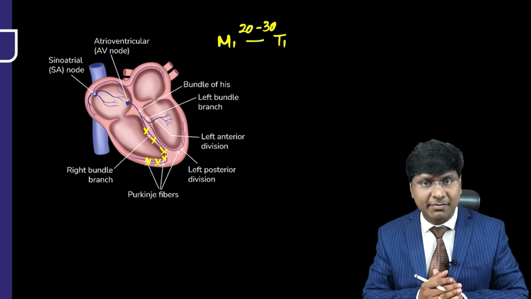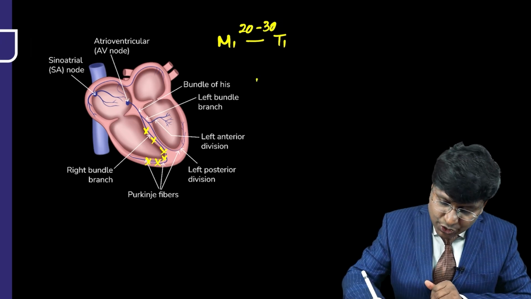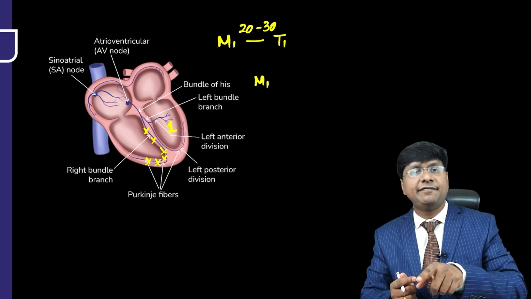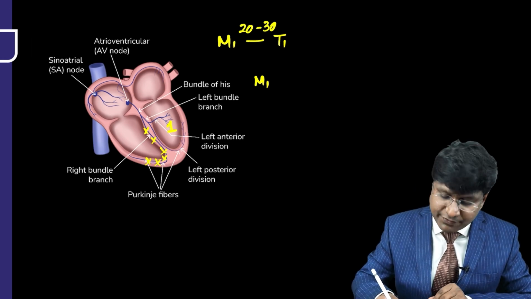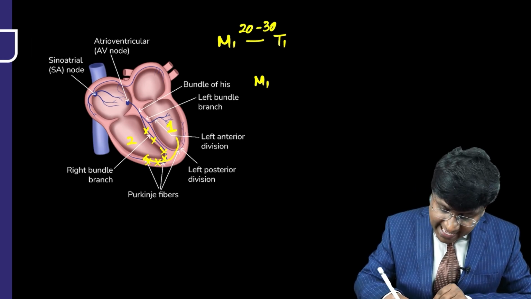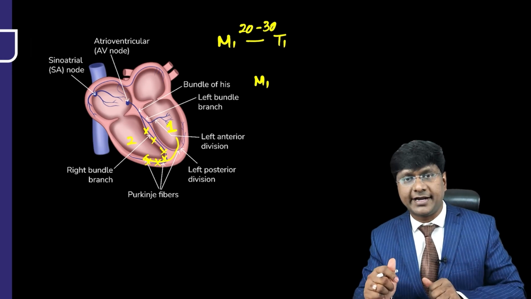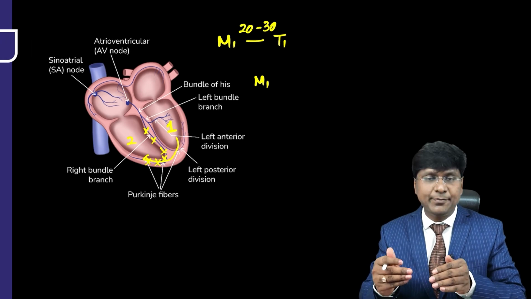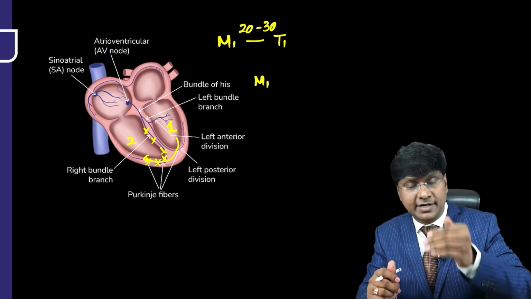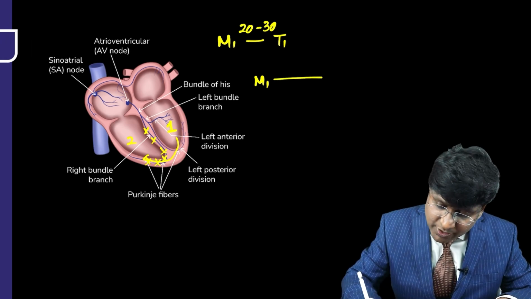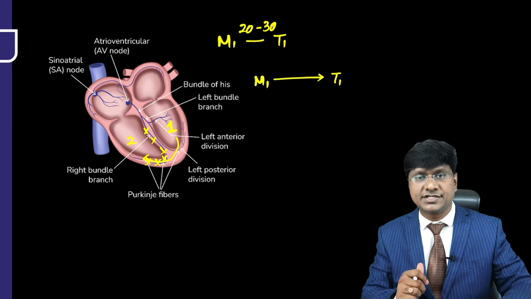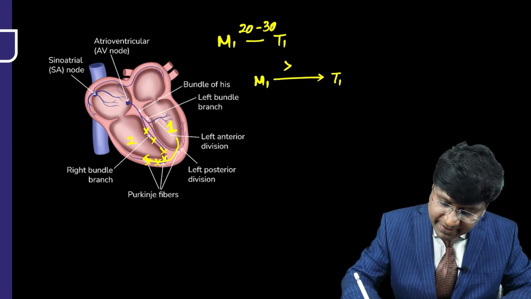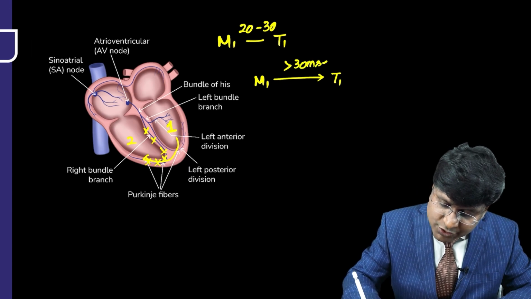But in patients with right bundle branch block, you will listen to M1, which means the left ventricle will contract first. After the left ventricular contraction, the depolarization from the left ventricle will reach the right ventricle, and then later the right ventricle will contract. So the depolarization of the ventricles is not happening simultaneously here. The left ventricle is contracting first, followed by the right ventricular contraction resulting in T1. Thereby the duration between M1 and T1 will be more than 30 milliseconds. It is not 20 to 30.